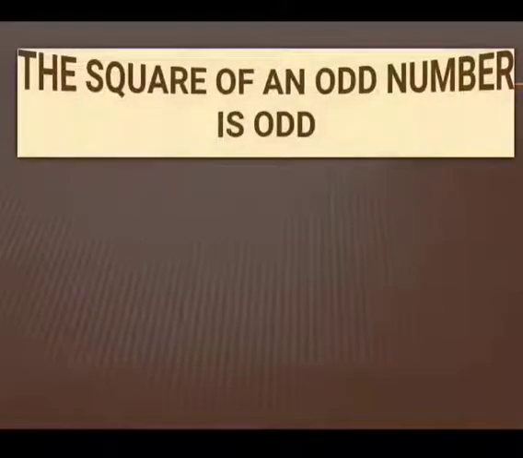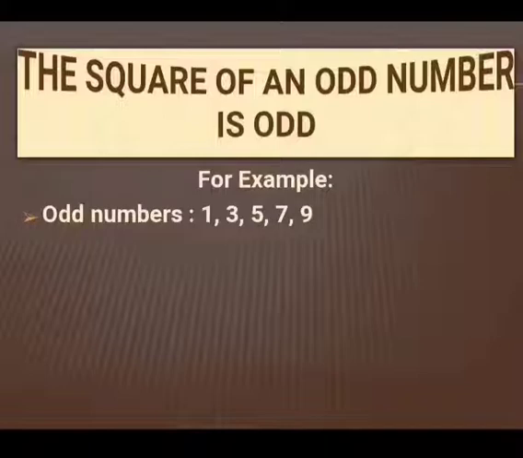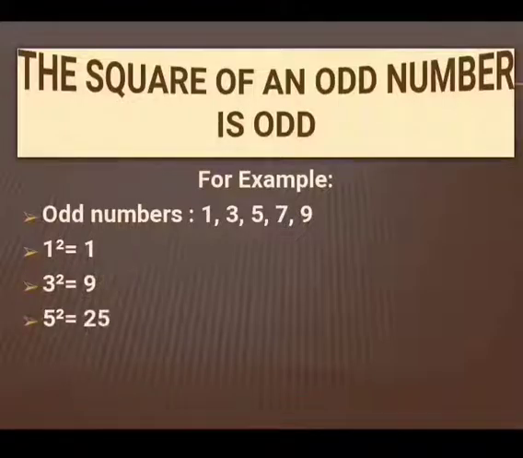Let's have the next property. The square of an odd number is odd. Let's have an example. We have odd numbers 1, 3, 5, 7, 9 and so on. The square of 1 is 1, 3 square is 9, 5 square is 25, 7 square is 49. So we can see that the square of all these odd numbers are odd numbers.